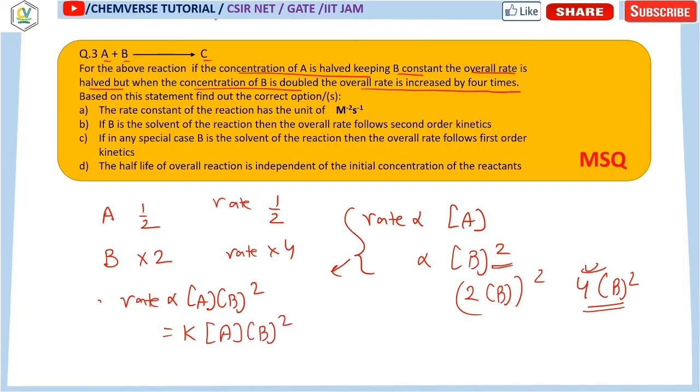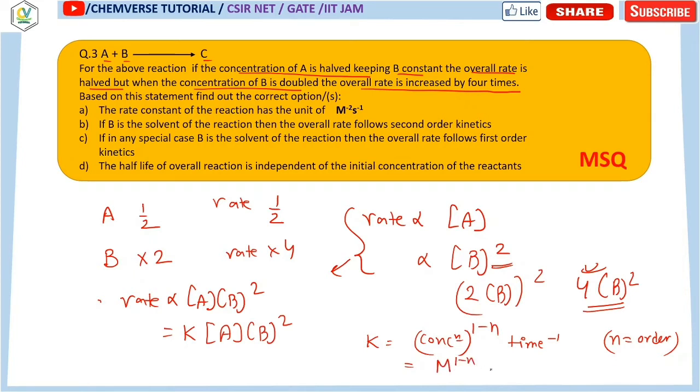Okay, if you check the options, the first option says the rate constant of the reaction has a unit. Now how can we determine the unit of the rate constant? The rate constant unit is concentration to the power 1 minus n, time inverse, where n is the order of the reaction. Now concentration could be your molar concentration.